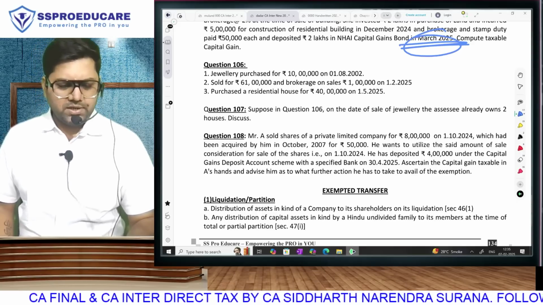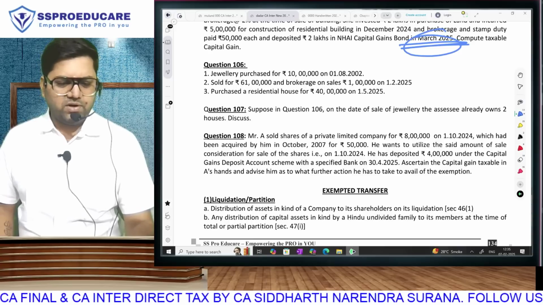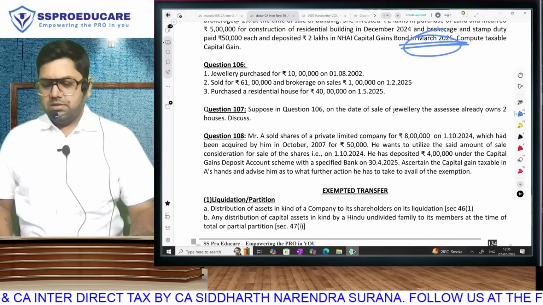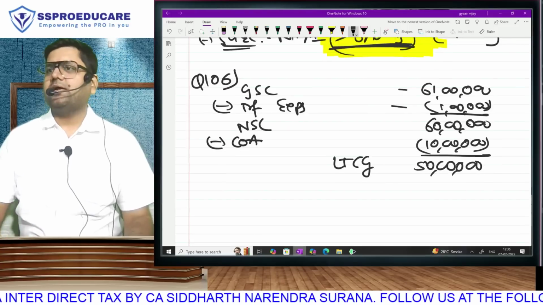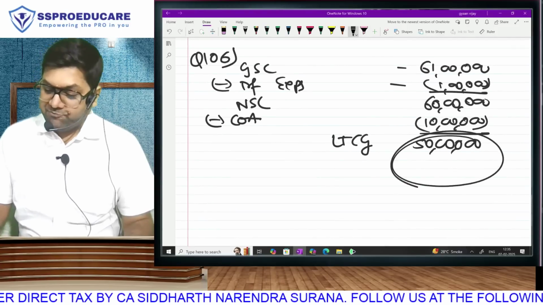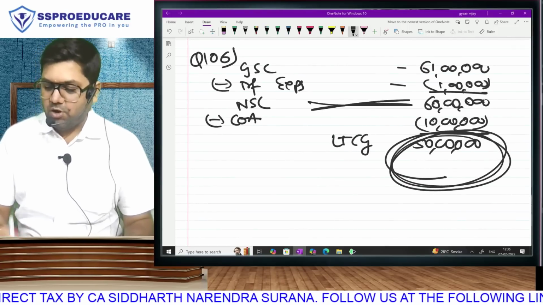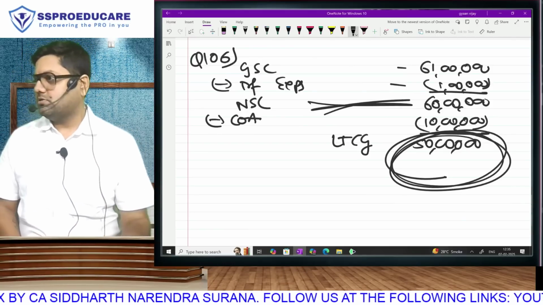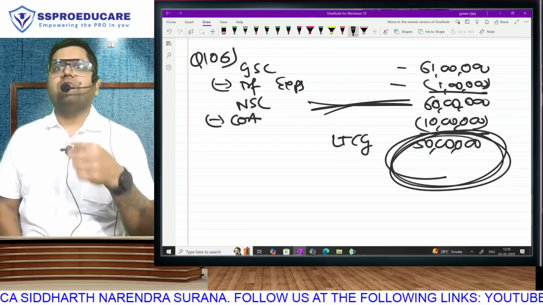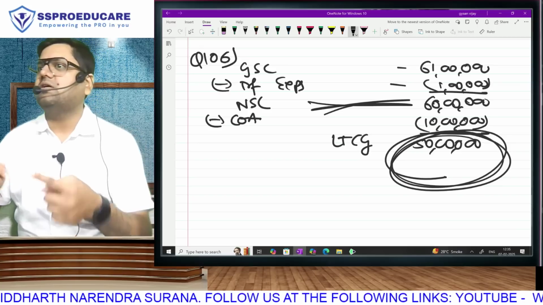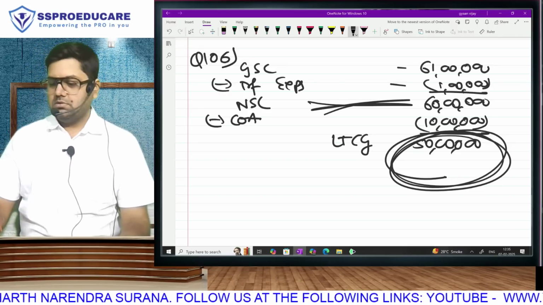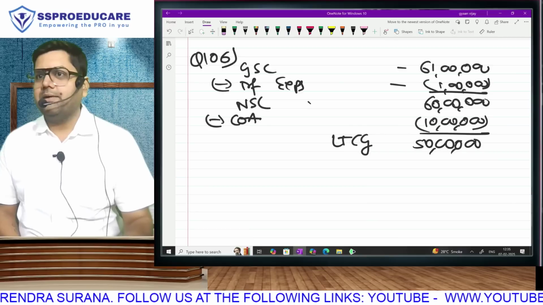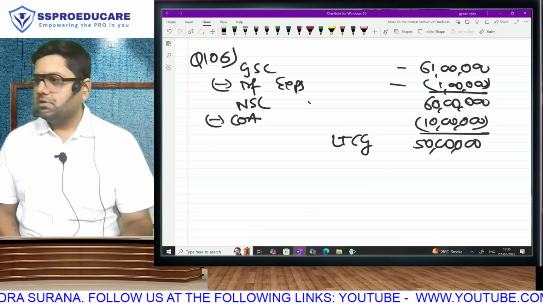Because what is that one difference in 54F compared to the rest of the chapter? That here you are not going to directly subtract your investment amount. If you want to make 50 zero, you have to buy 60. If 60 lakh is invested, then 50 lakh will become zero. In every other section, you have to invest the gain amount. Here you have to invest the sale amount. So have we invested 60 lakh? No. So will full 50 be exempt? No. So what will be exempt?